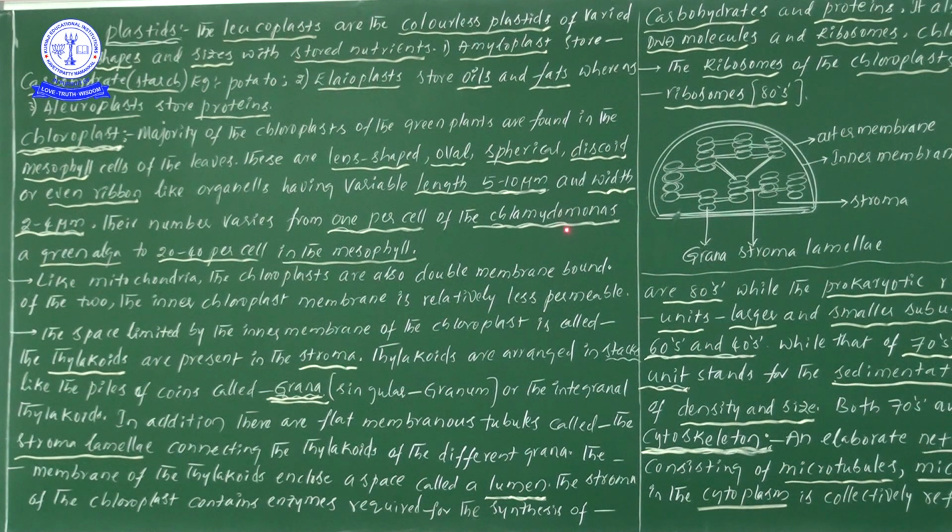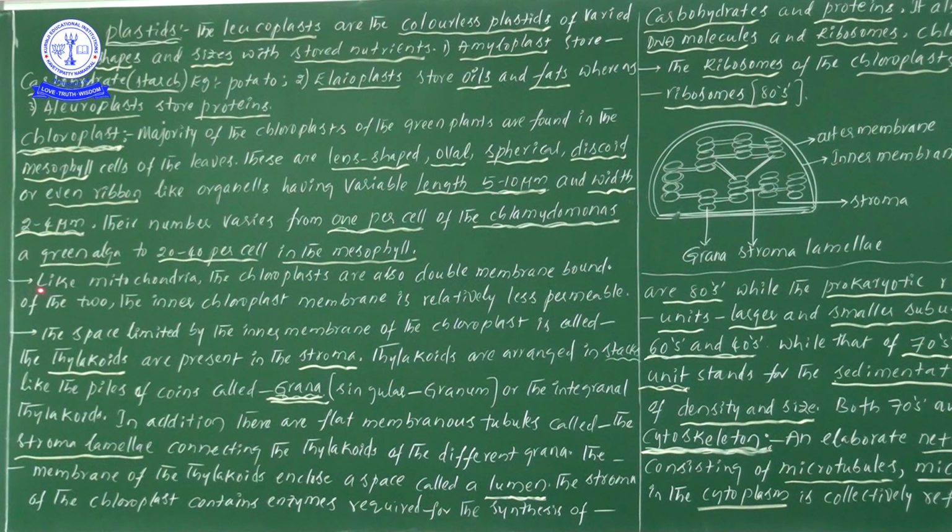How many chloroplasts do we find there? Only 1 per cell. Next, 20 to 40 chloroplasts we can find in mesophyll cells. So based on the different types of organisms, the number of chloroplasts changes.